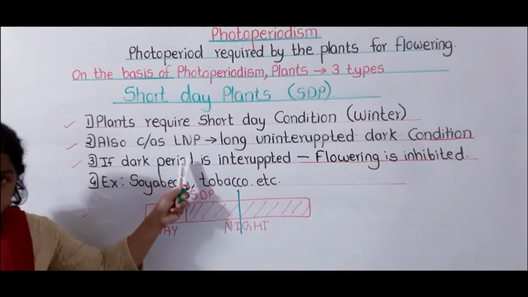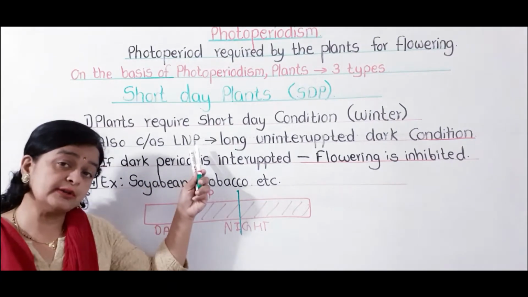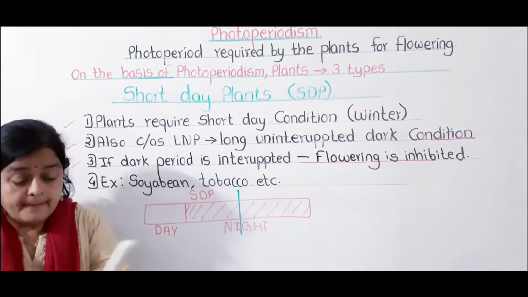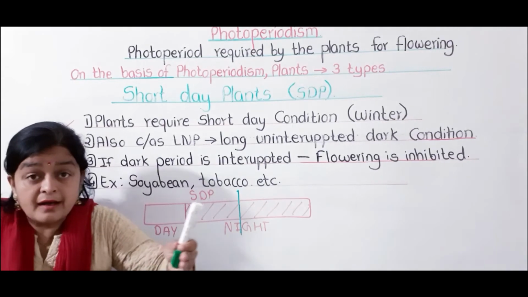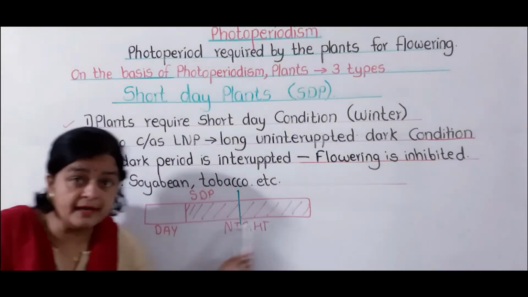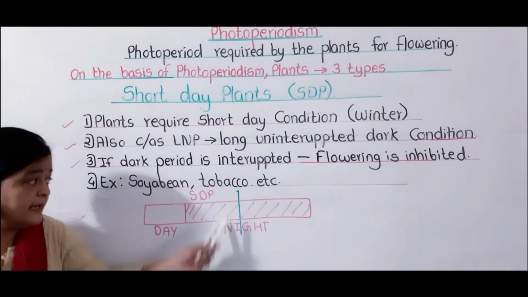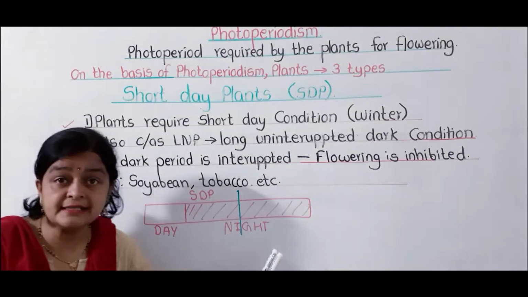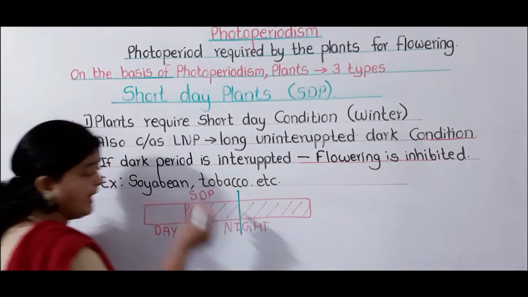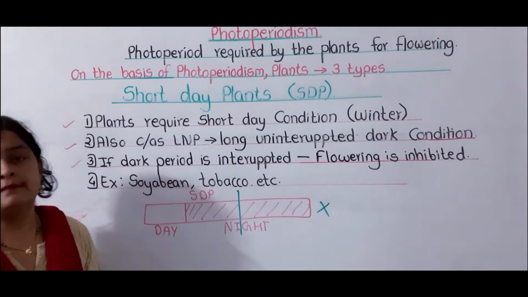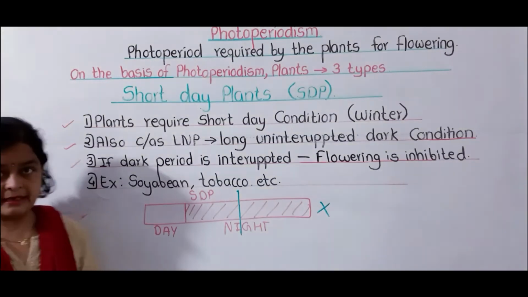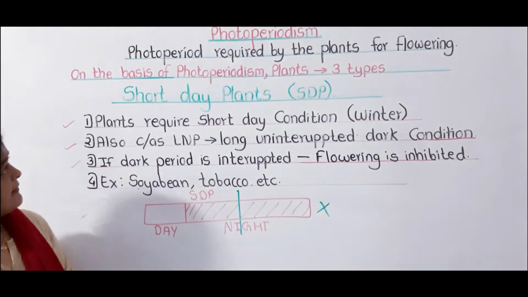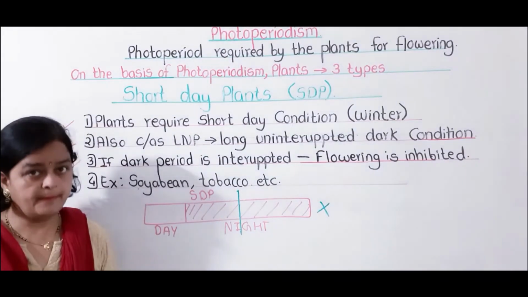Okay. Second point, short day plants are also called long night plants. Why are they called long night plants? Because they require a long uninterrupted dark period. If this dark period is interrupted by a single flash of light, flowering is inhibited, which means this plant will never give rise to flowers. Two examples you can consider: one is soya bean, another one is tobacco. So here we have completed short day plants.